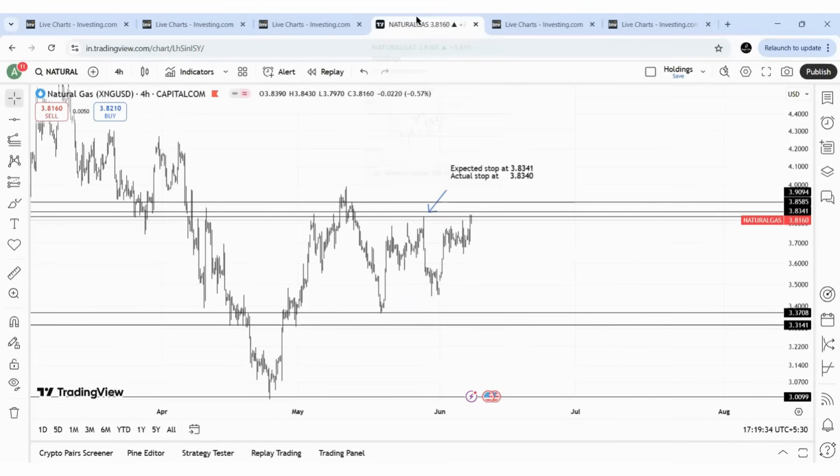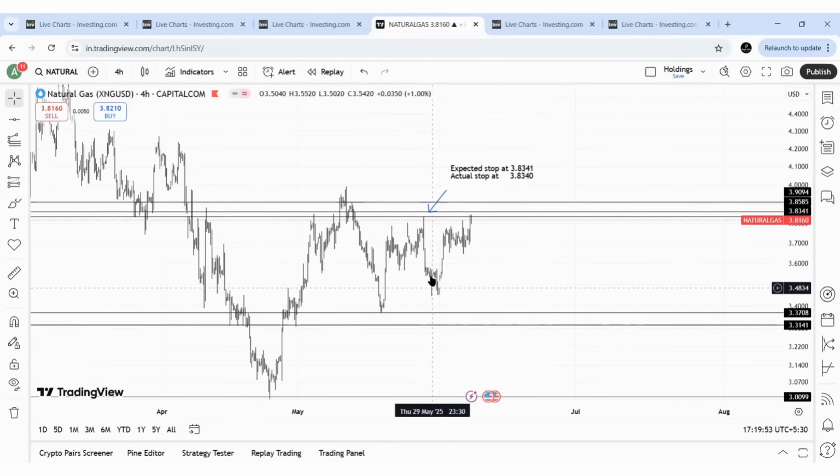The next one is natural gas. And yes, this one is a one-of-a-kind analysis we did in the previous week. The expected stop was 3.8341 and the actual stop exactly 3.8340, a 0.001 difference, and the price started to decline.